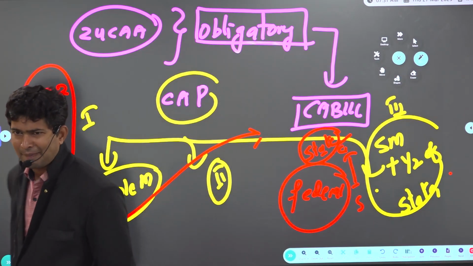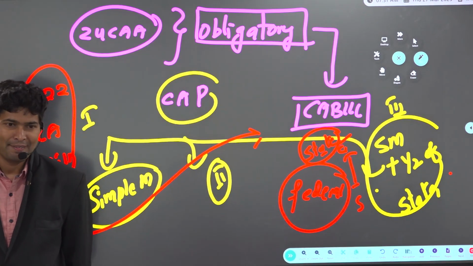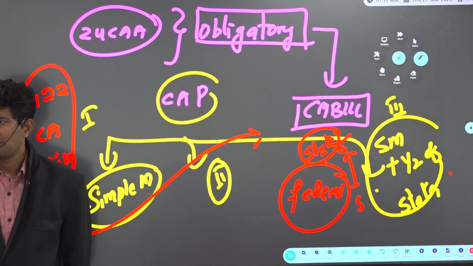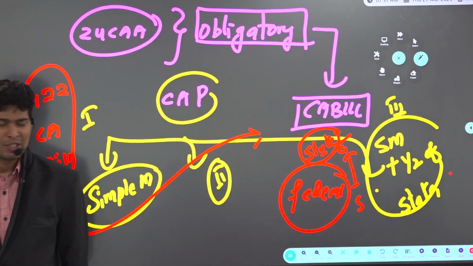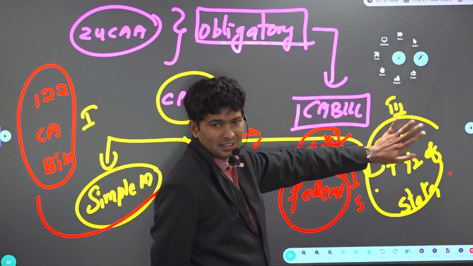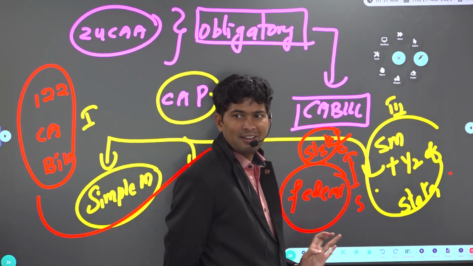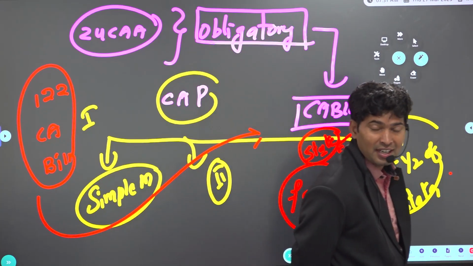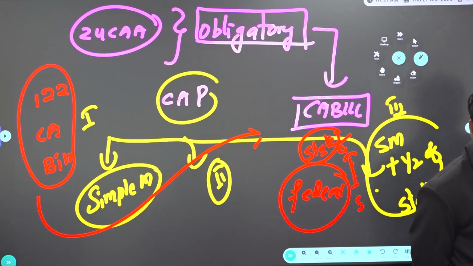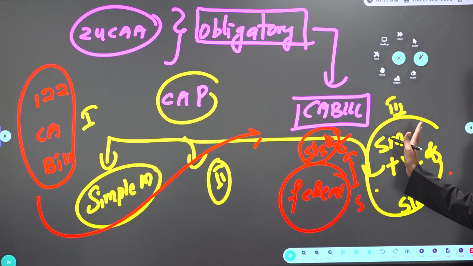Can it be implemented? Can the center by force implement the law on the state? The procedure itself says only one part is special majority. In the procedure itself the second part is there. What is the second part? Ratification of half of the states. That is also part of the procedure only. If only half the procedure is completed, half the bill is not implemented. No.